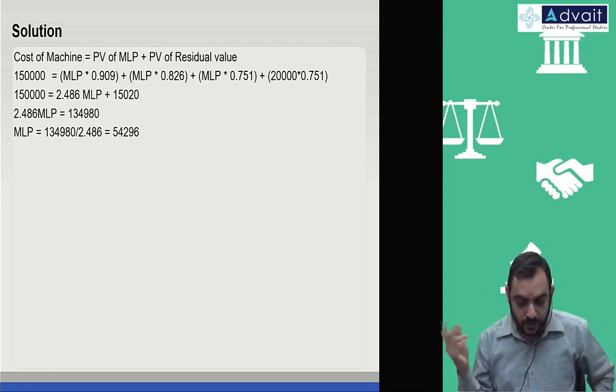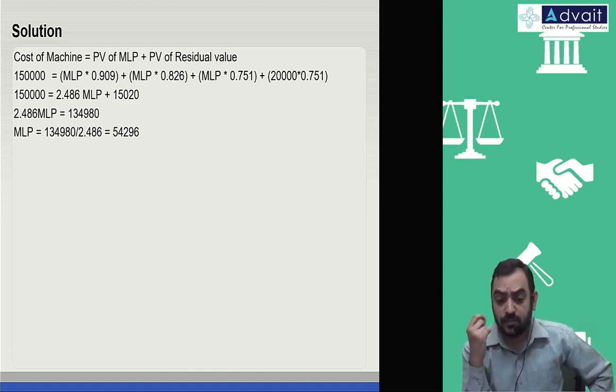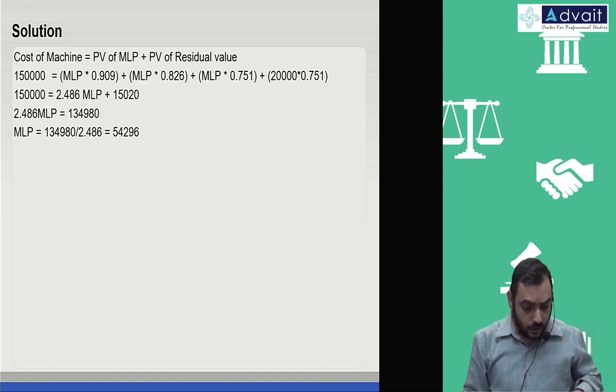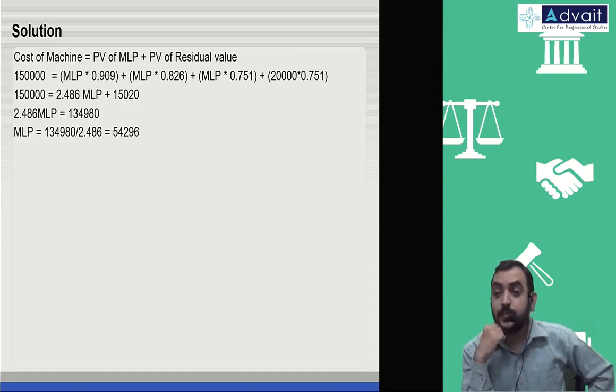You prepare the table and see that the difference between the present value and the gross amount matches the finance income, like the way we did in the previous problem. Okay, so this is one problem with a straightforward finance lease.